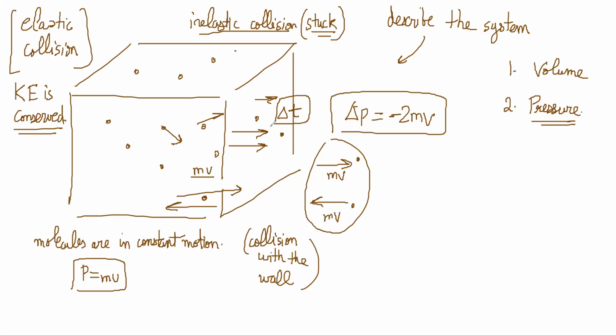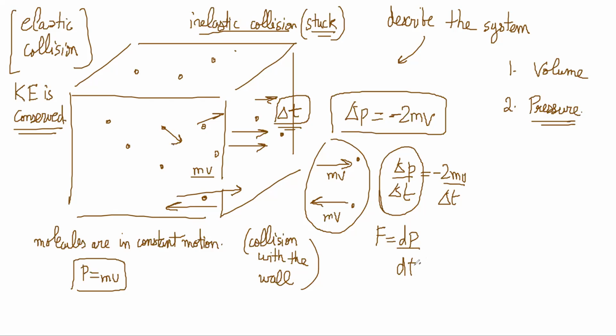It cannot be that while it was in the air, the momentum was changing, right? Momentum was changing because the wall was applying a force on it, correct? So now delta p by delta t is equal to minus 2mv by delta t. So this is called force, no? Force is dp by dt, rate of change of momentum, right?